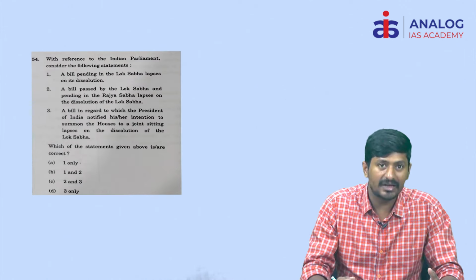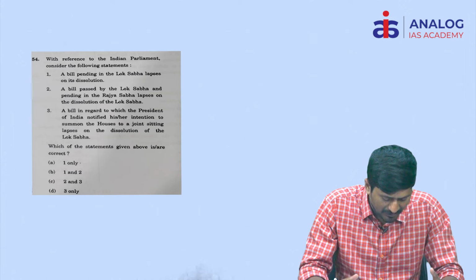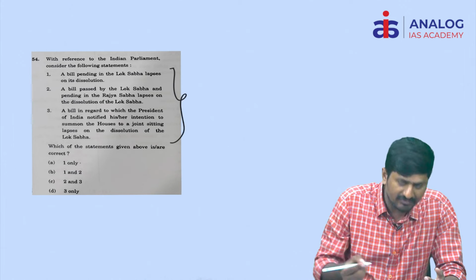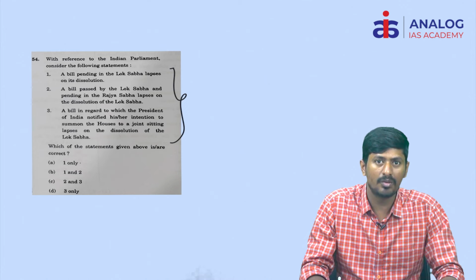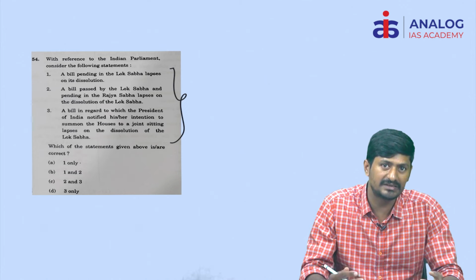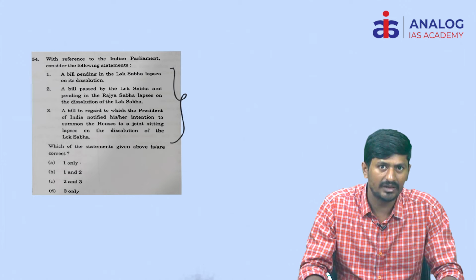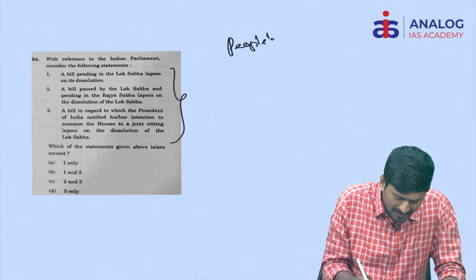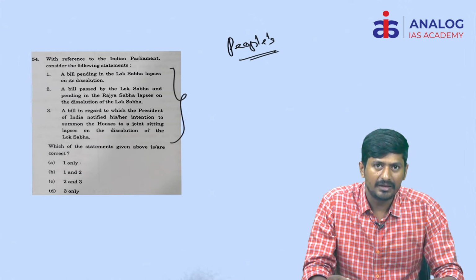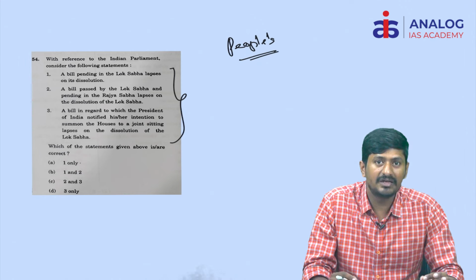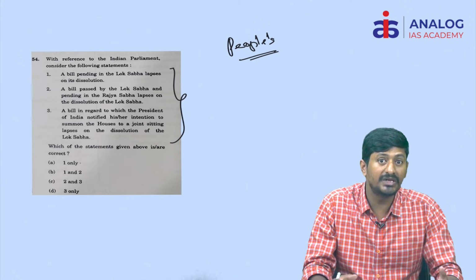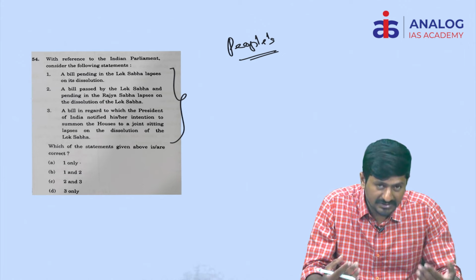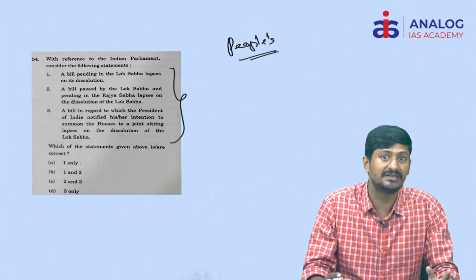And coming to the next question: with reference to the Indian Parliament, consider the following statements. This is about the effect of the dissolution of the Lok Sabha on the validity, existence or survival of bills. Basically, Lok Sabha is the people's house. Since it is the people's house, it definitely has the highest level of legitimacy over the proceedings of the legislature. So whenever the people's house is in existence, certain bills must be in existence.